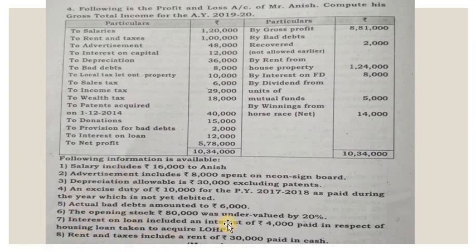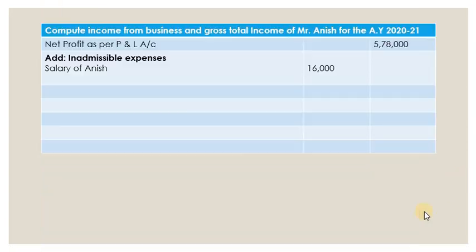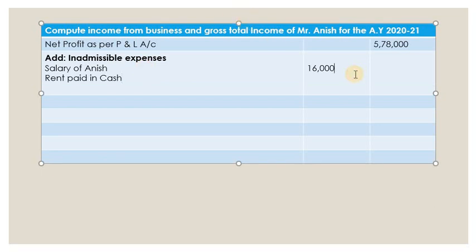See here, rent and taxes include rent of rupees 30,000 paid in cash. See, as per income tax law, anything which is paid in cash above rupees 10,000 is disallowed. It should be treated as an inadmissible expense. So here entire 30,000 will become inadmissible expenses because it is paid in cash. If at all it was paid by check or any other electronic form, then we would not have treated it as inadmissible, but it is paid in cash, so that's why it is inadmissible expense. So rent paid in cash, how much is the amount? 30,000.